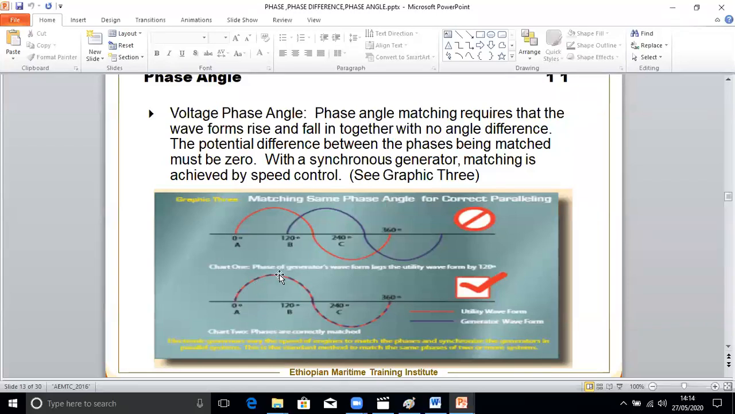This is showing the incoming generator and the bus bar. If one phase is the R phase, it should be the same like this. The Y phase should be the same like this, and the B phase should be the same like this. So in that case, what will happen? The potential difference between the phases being matched will be 0. This is very important. This is called the phase angle. This one is wrong. It should be the same like this.